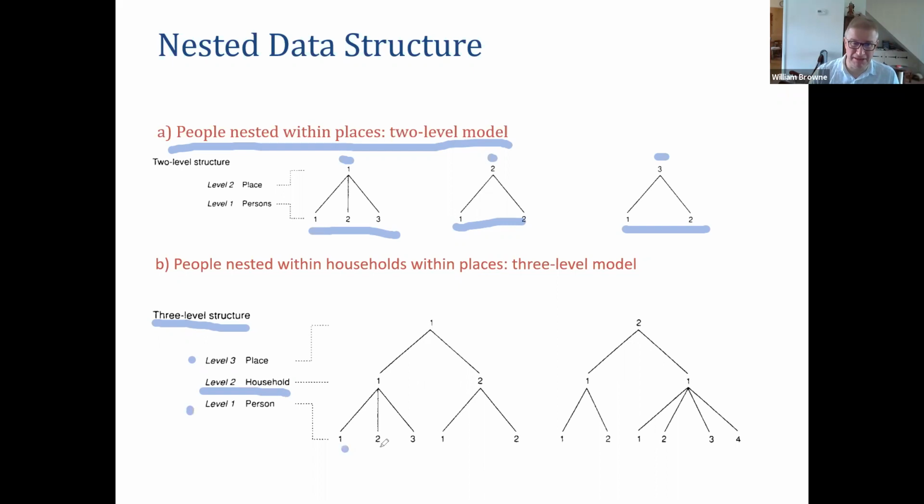So these three people are actually the first household, and we've now got another couple of people who are in the same area, area 1, but belong to a different household, household 2. And over here we've got area 2, and now we've got the same first household we saw before, 1 and 2 here, in that household. And here we have 4 individuals, that should be household 2. And then they're in area 2.